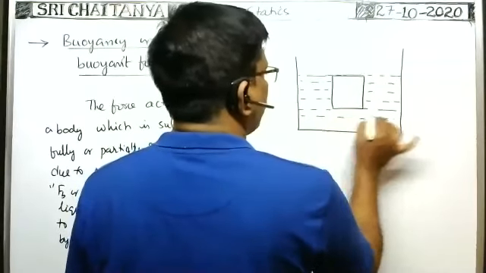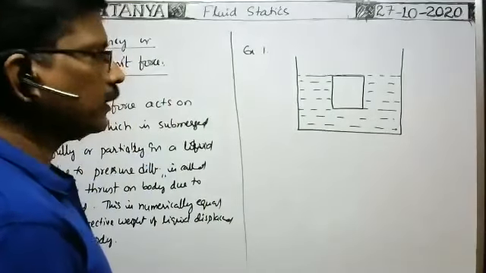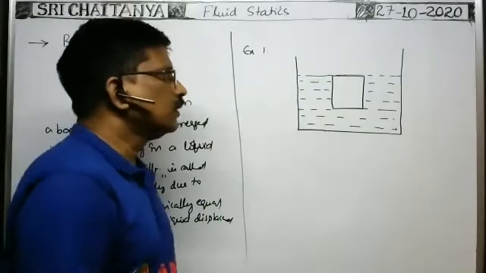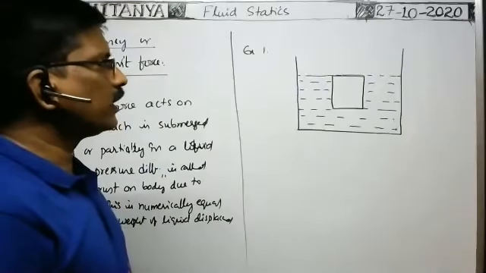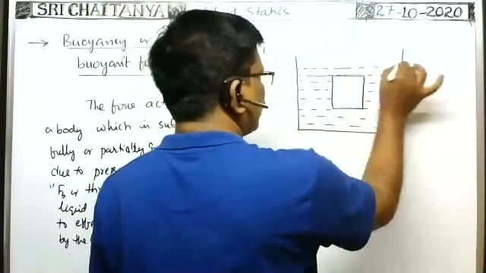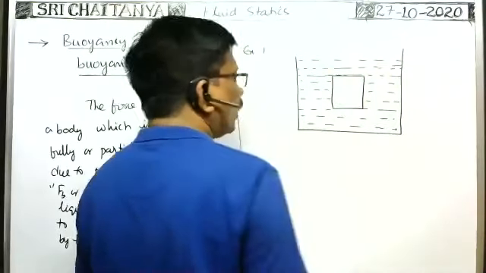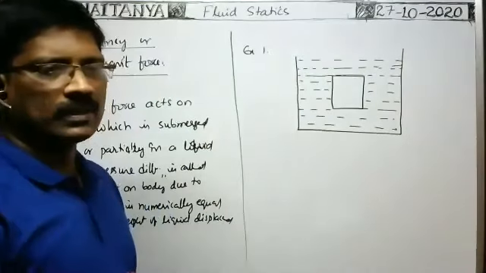In this case it is floating. Okay, suppose it is fully submerged like this. What is the effective weight of the body?